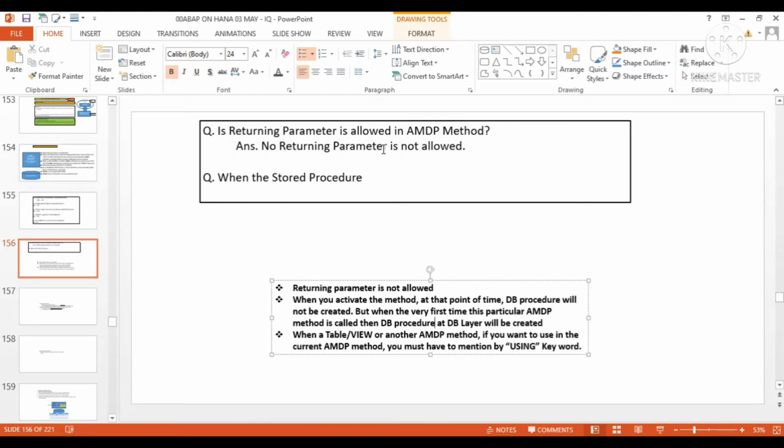Very good question, because interviewers generally ask these questions. If this is not allowed, then why is it not allowed? If you get to know this question, it will be really very helpful. So the returning parameter is not allowed. Why is it not allowed? Good question. Other people also try to find it out, and if you get a significant answer, please share it in the group so that other people will go through it, and I will also check it out. I will also try to find it myself, and if I get something, I will let you know.